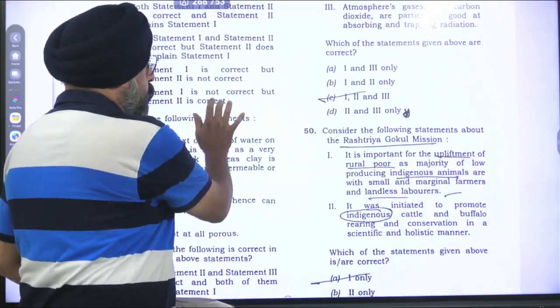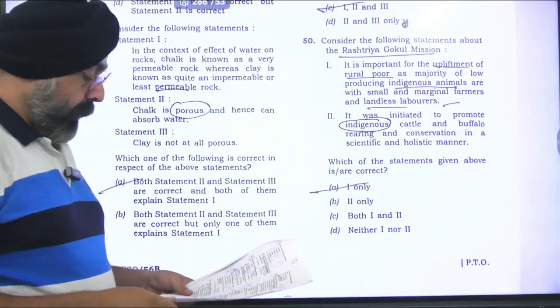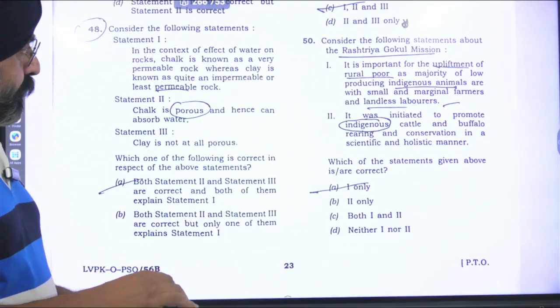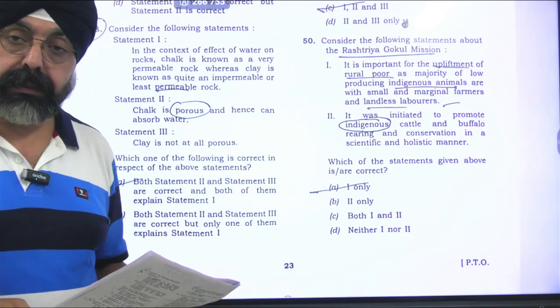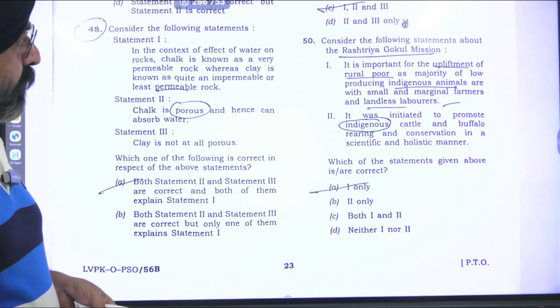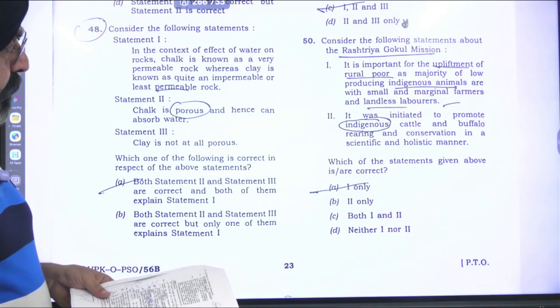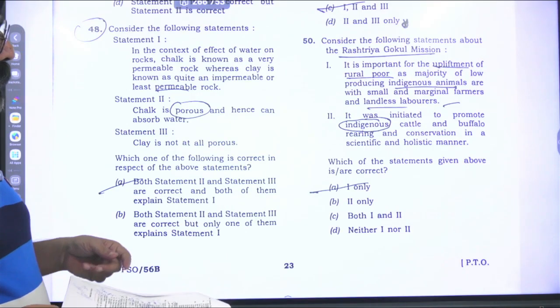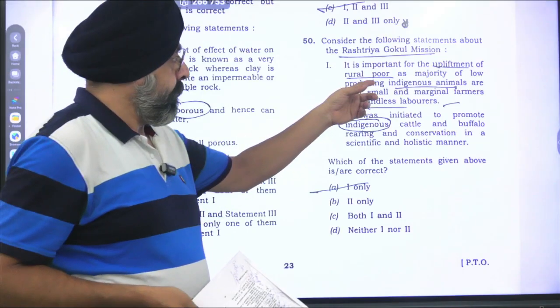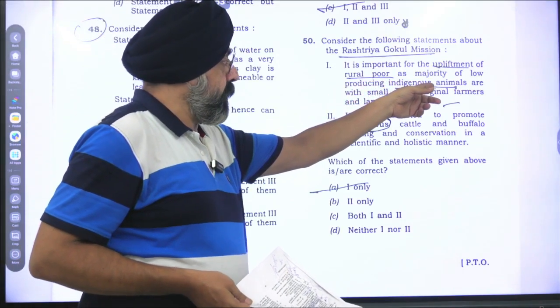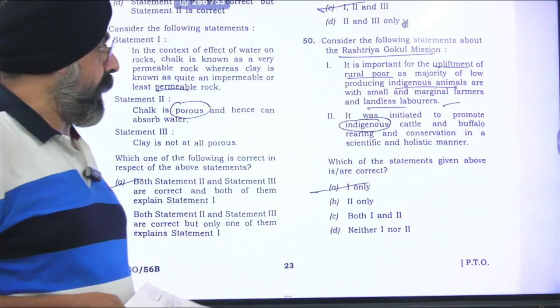Now let's come to question number 50. Question number 50 is about the Rashtriya Gokul Mission. To me, I find both the statements are correct. It is there for the indigenous animals, right? Indigenous bovine animals. If they had written the word bovine animals over here, this would have been the appropriate one.